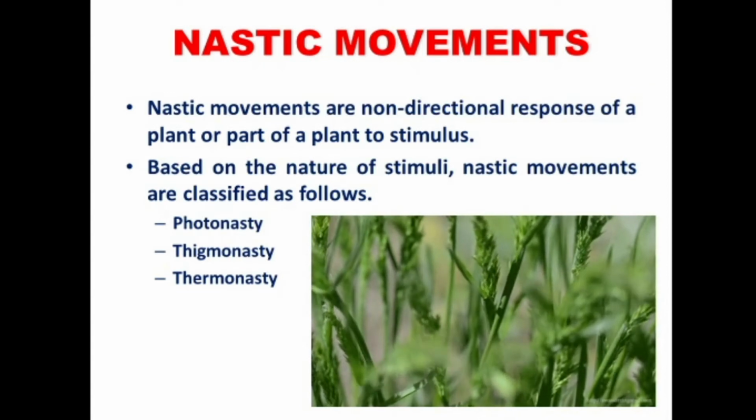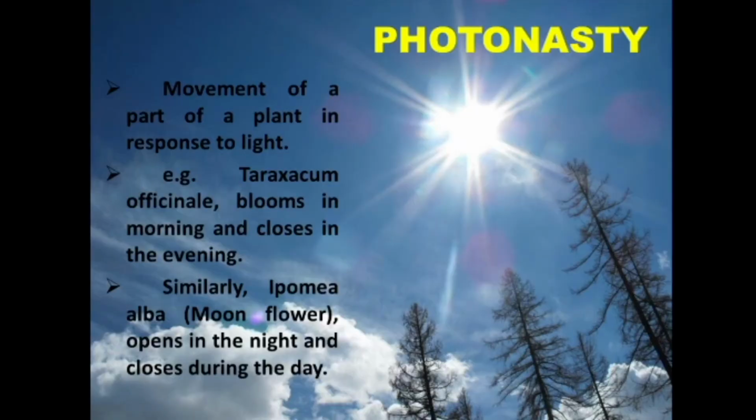So, based on the nature of stimuli, nastic movements are classified as follows: photonasty, thigmonasty, and thermonasty. Photo, we already know, means light. Thigmo responds to touch, and thermo responds to temperature. Movement of a part of a plant in response to light is called photonasty. This movement can be seen in the blossoming process of flowers in most plants.